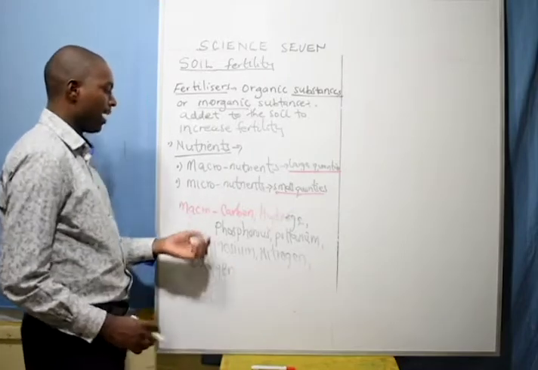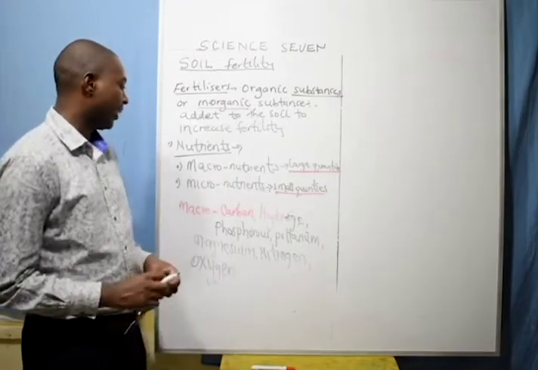Those are macronutrients. They are required by plants in large quantities.